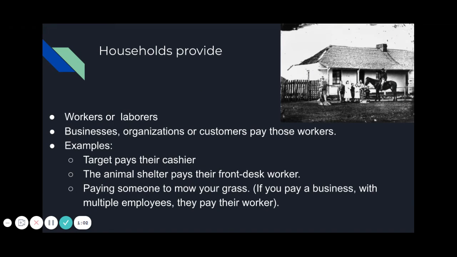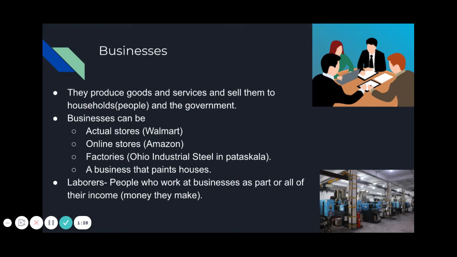Households are going to provide workers and laborers, okay? Mr. Nugent and I both have jobs, for example. Think of the people in your house that have jobs. Businesses, organizations, or customers are going to then pay those workers, okay? So our jobs pay us. Example here, Target pays their cashier, Animal Shelter pays their front desk worker, Licking Heights pays me, okay? You pay someone to mow your grass sometimes, okay?